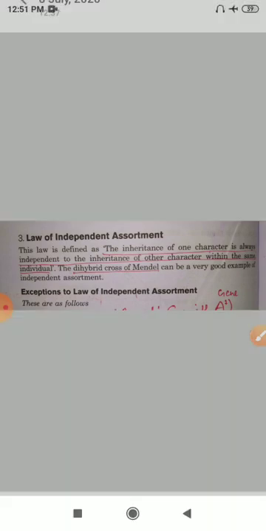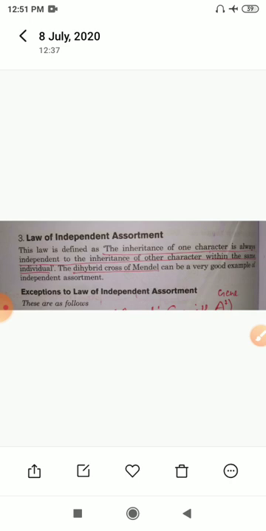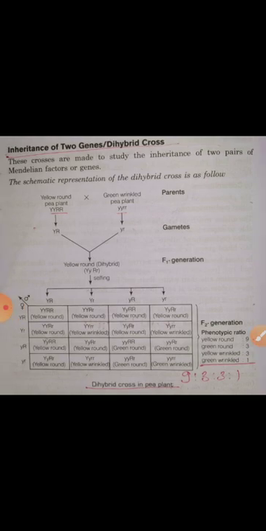Okay children, I hope these two laws are clear, and today's homework is that you will first